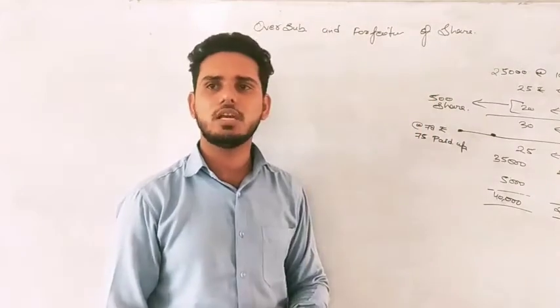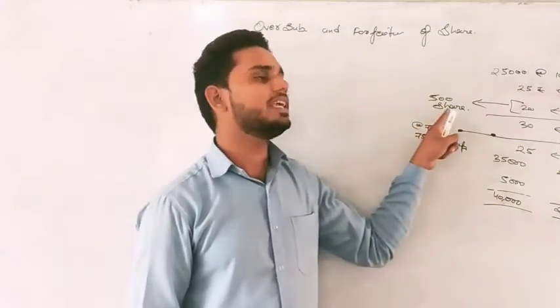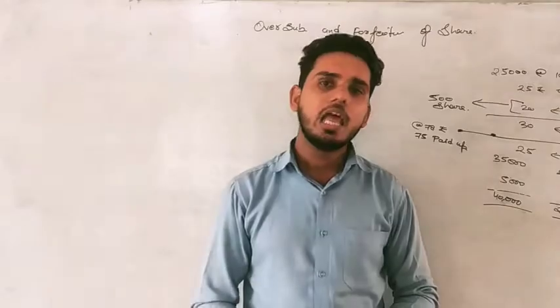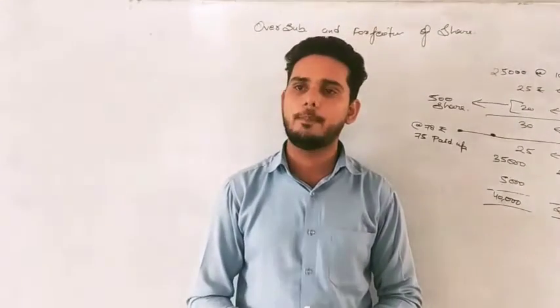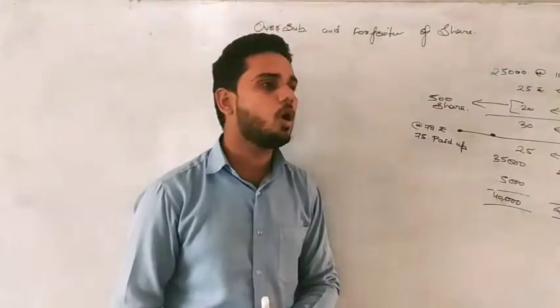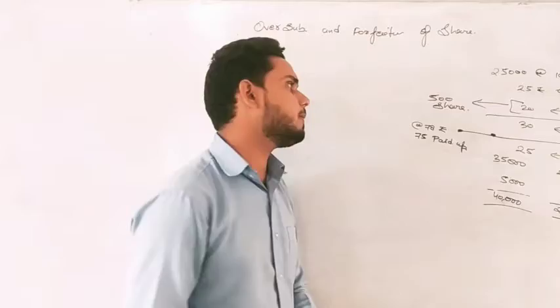And after the first call, when the company received the first call, there is no error in the first call. Then the company decided to reissue these 500 shares, and whatever is left in share forfeiture will be transferred to capital reserve, and the company will not ask for a second call. Any confusion? Okay, so let's pass the journal entry.